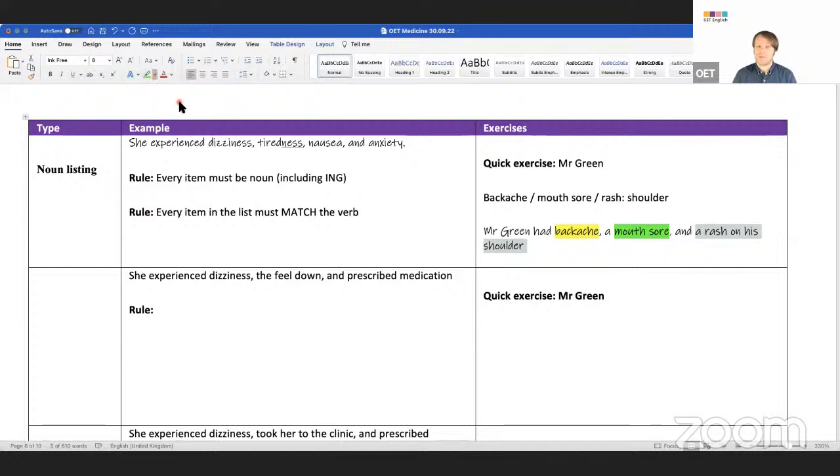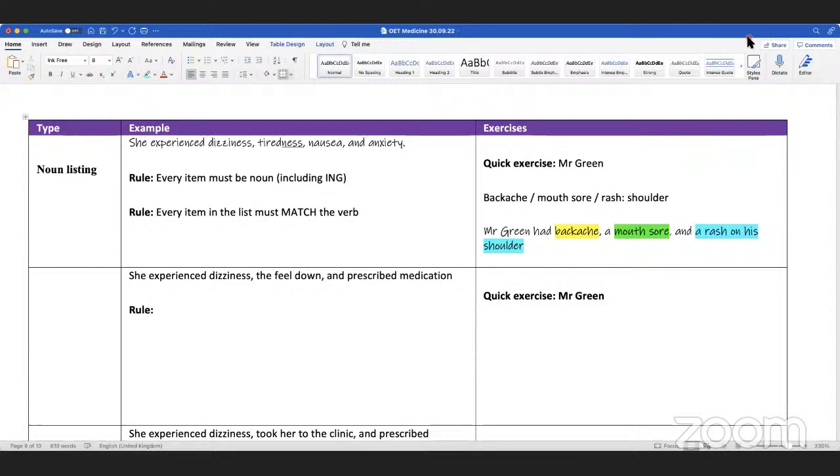So there are 3 items in our list. Mouth sore is all together. You can think of it, Wasma, like an adjective, and this is your noun, like a red thing on your mouth.